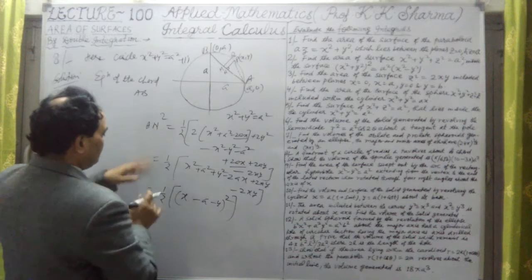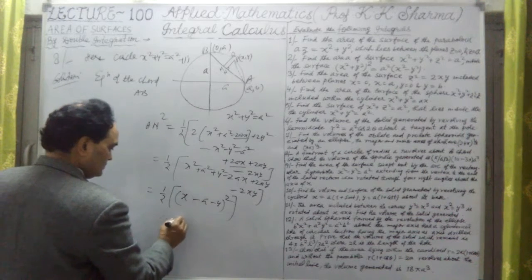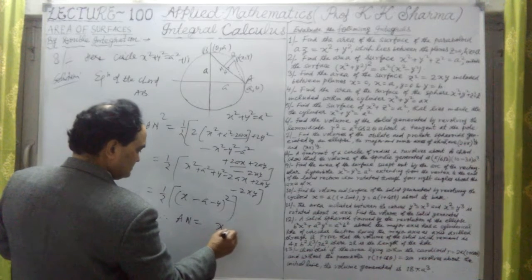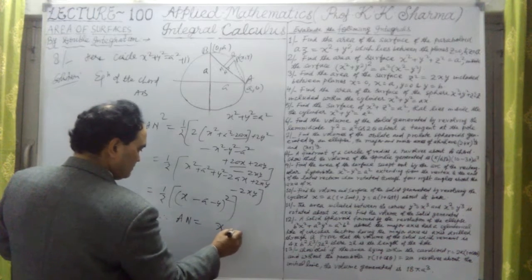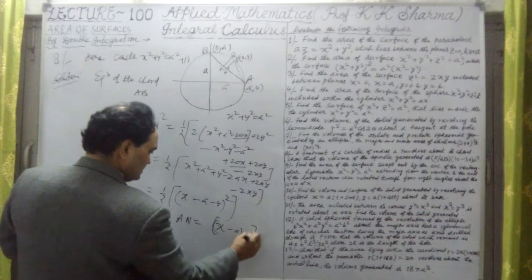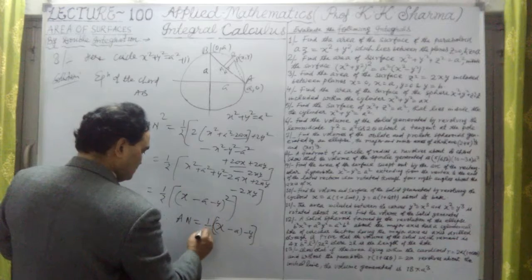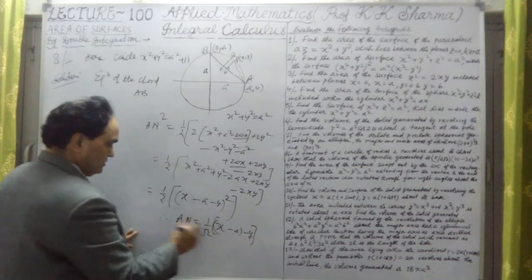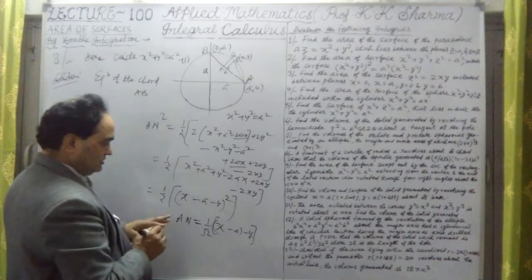So what is the final value? Therefore, AN is equal to (x minus a minus y) upon root 2. This is the value here. Okay, AN is this. Therefore, what is DN equal to?